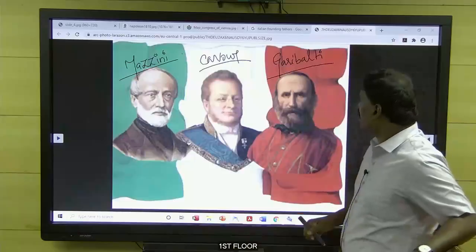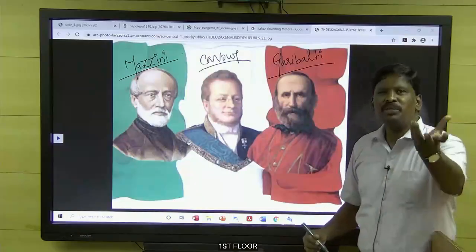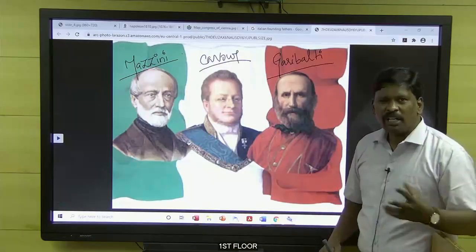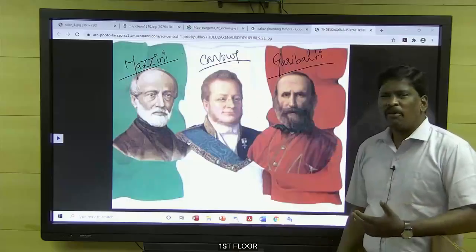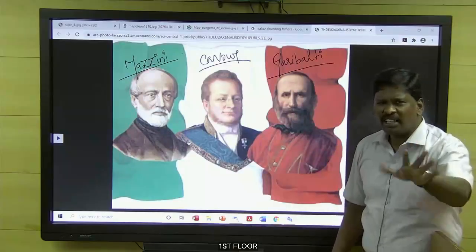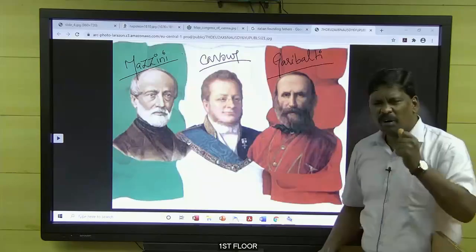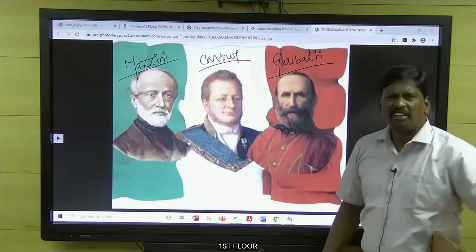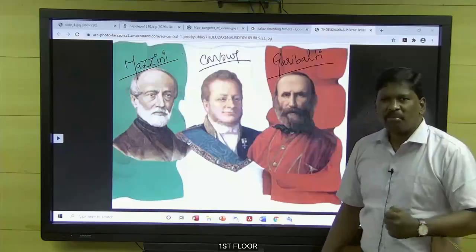He is like our Subhash Chandra Bose, a revolutionary, not like Cavour. Cavour liked diplomacy, talking and negotiating; Garibaldi was not like that. Garibaldi said what we need is independence: fight, go to war, get that place.